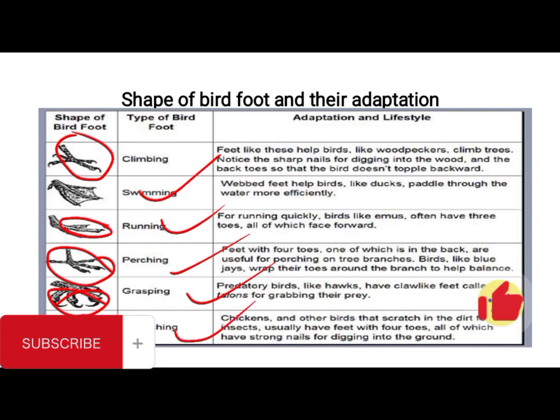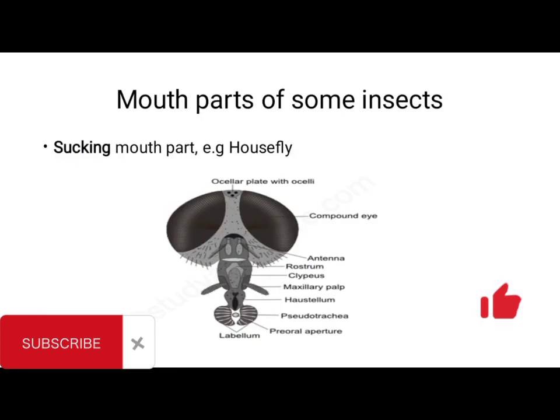So you have this scratching. This is used by chicken and other birds that are scratchers. Okay, they scratch the dirt for their food, like grains and insects, and so on and so forth. So let's move on to talk about the mouth part of some insects. Talking about mouth part of insects, you have the one we call the sucking mouth part.